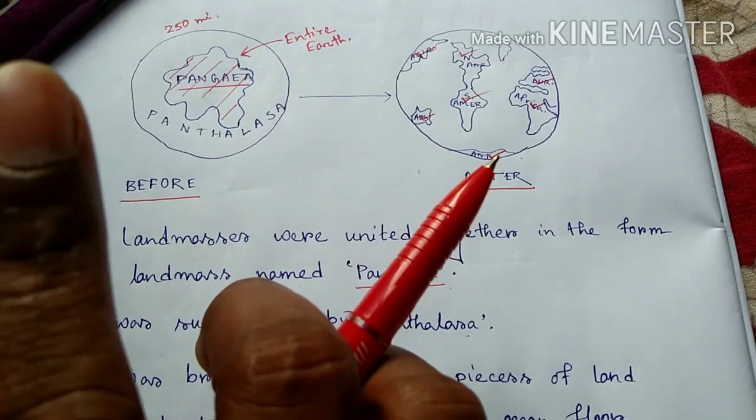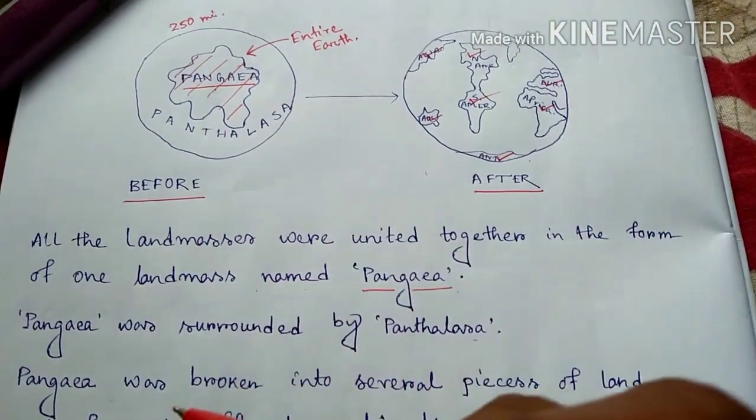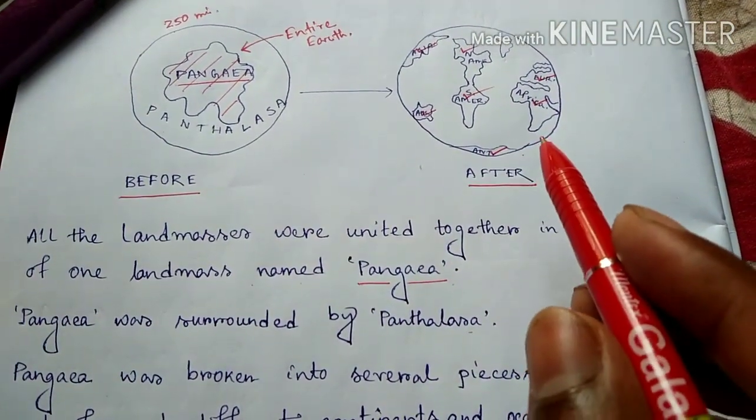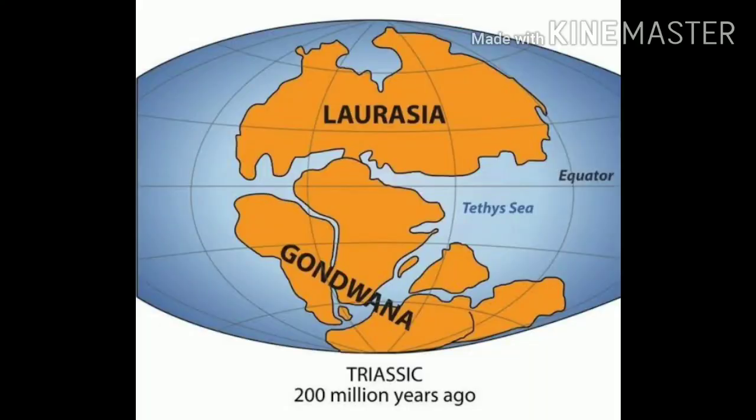One is Laurasia, the northern part, and the southern part is called Gondwanaland. See, the northern part was named Laurasia and the southern part was named Gondwanaland. Particularly in the Triassic period about 200 million years ago.